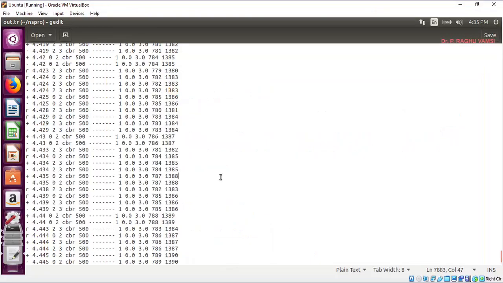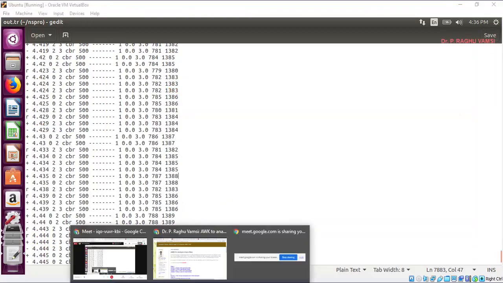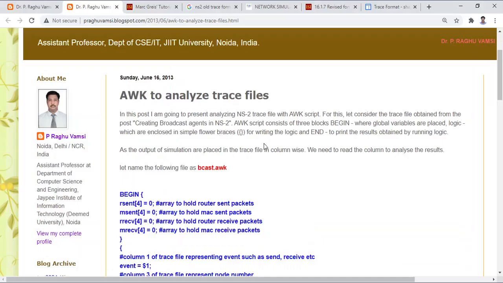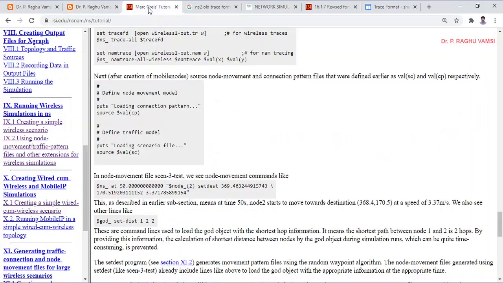So this is an overview of the network simulator NS2 and how to run the simulation. There are so many more things to discuss, and we cannot discuss everything in one video. My sincere recommendation is to go through the Marc Greis tutorial. With the information that you have gained, try to work on these programs and see the output.